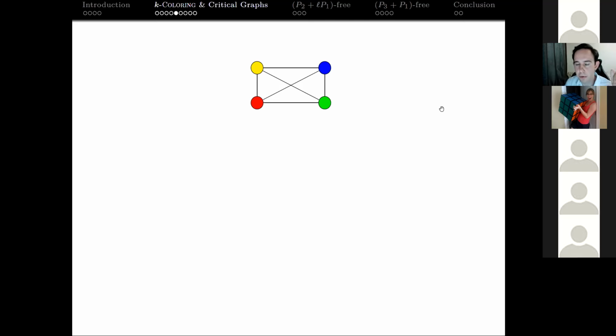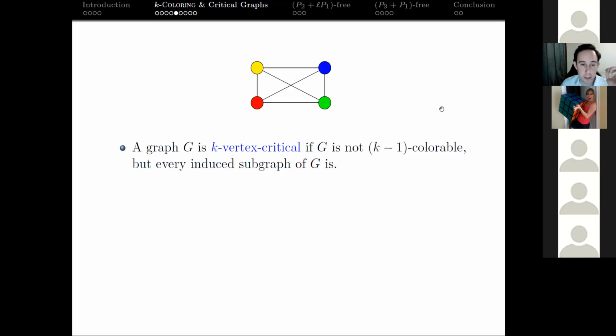Everything still requires 4 colors, but now if you remove any vertex, we only require 3 colors. So this graph is, and some of you might know this definition, a 4-vertex critical graph. This is a complete graph on 4 vertices. And by that, we mean it is not 3-colorable, but if you remove any vertex, you will get a graph that's 3-colorable. So that's what we mean by a k-vertex critical graph.